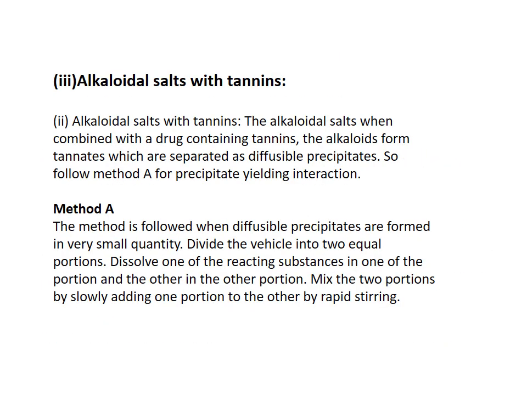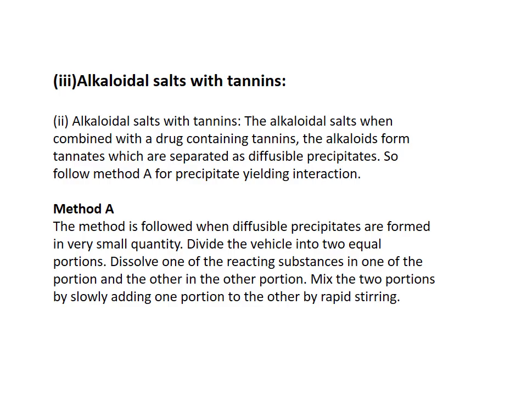If a prescription contains an alkaloidal salt along with tannins, it undergoes a chemical reaction. So this is a type of chemical incompatibility. What is that? An alkaloidal salt when combined with a drug containing tannins, the alkaloids form tannates, which are separated as diffusible precipitate.